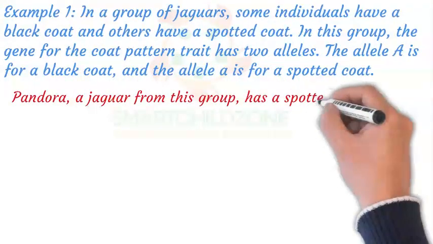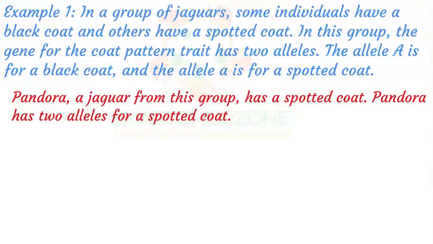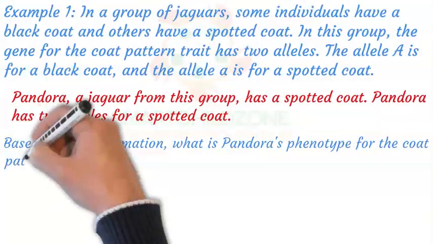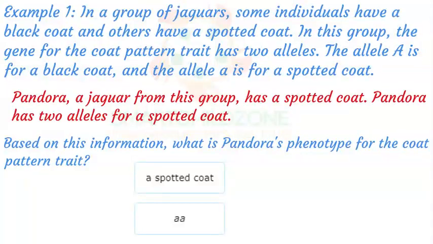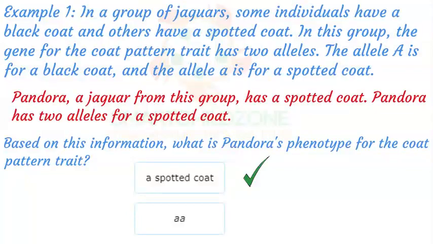Pandora, a jaguar from this group, has a spotted coat. Pandora has two alleles for a spotted coat. Based on this information, what is Pandora's phenotype for the coat pattern trait? An organism's phenotype for a trait is its observable version of that trait. Pandora's observable version of the coat pattern trait is a spotted coat. So Pandora's phenotype for the coat pattern trait is a spotted coat.